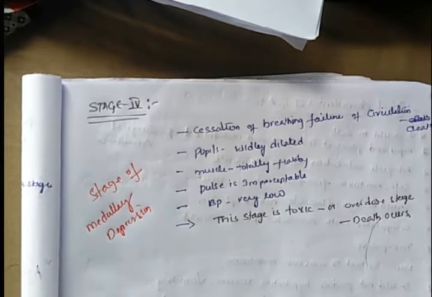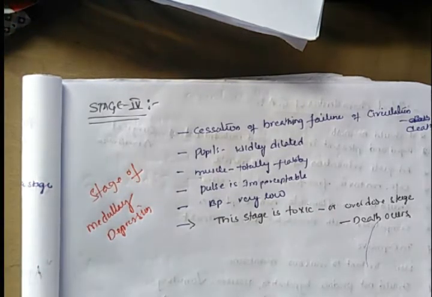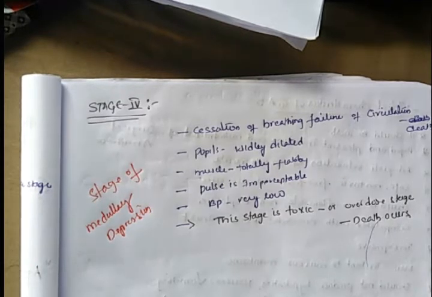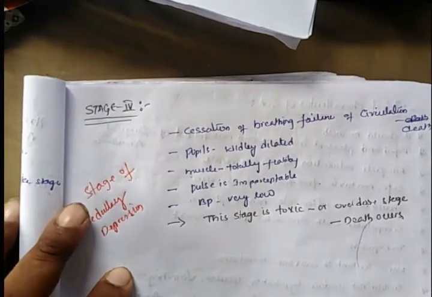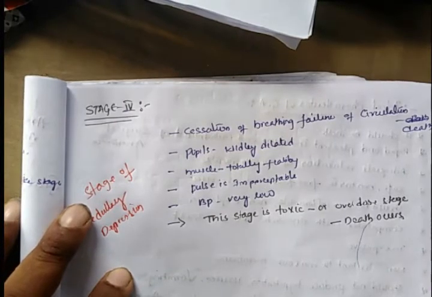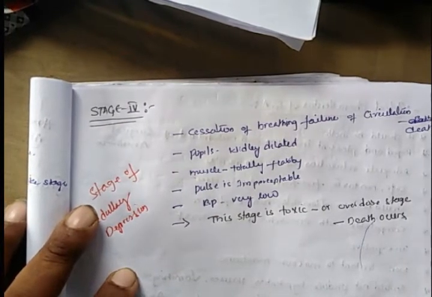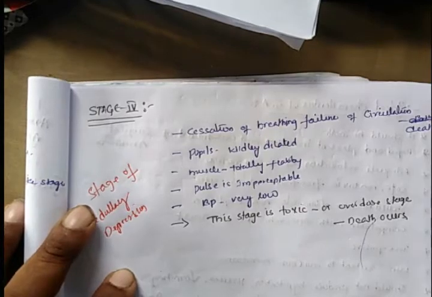As a result, pupils are widely dilated, muscles are totally flabby like those of a dead person, the pulse is imperceptible, and BP is very low. This stage is toxic and causes death. It is generally because of overdose of the general anesthetic agents. This is about the stages of general anesthesia.